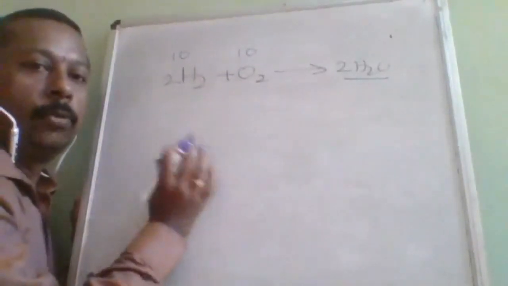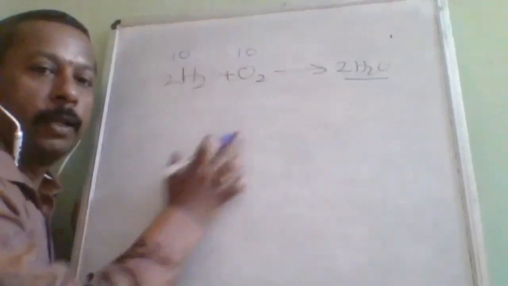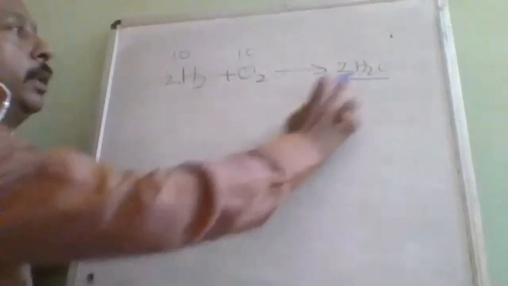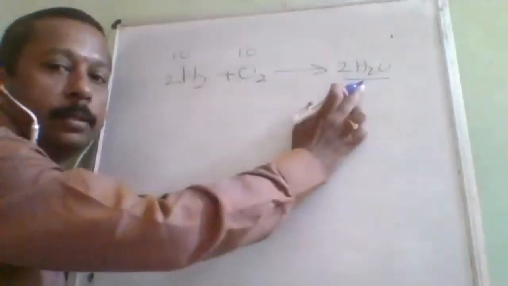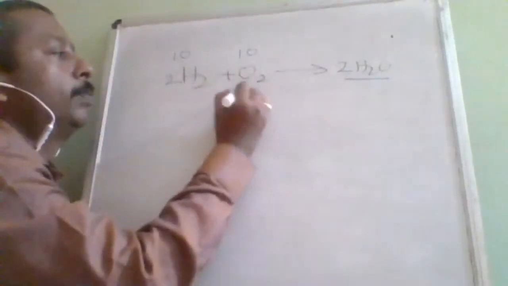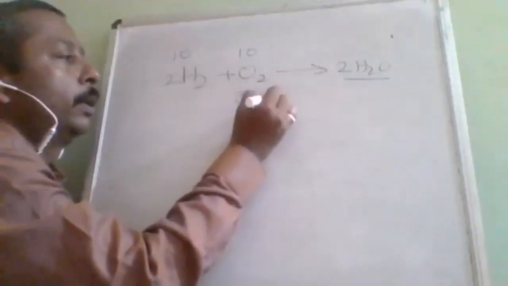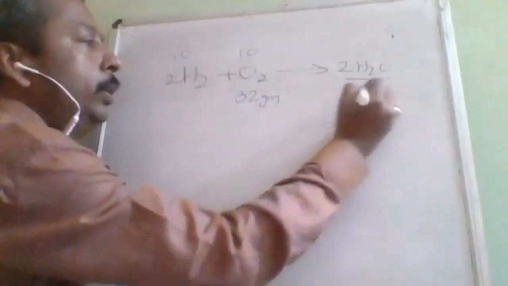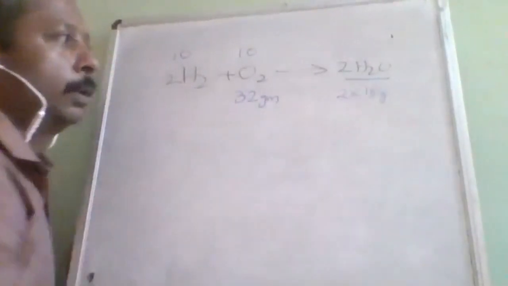Now we will write only two values: one is the limiting reagent and another is the product. If the question is in terms of mass, you write mass; if in terms of moles, you write moles. So as per this balanced reaction, 32 grams of oxygen will produce 2 into 18 grams of water. How much?